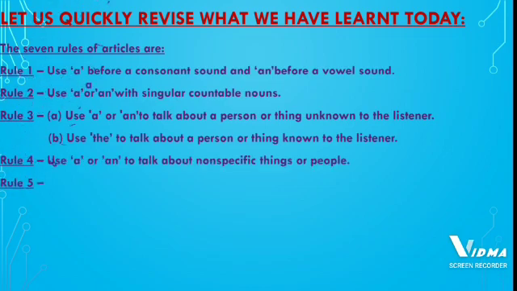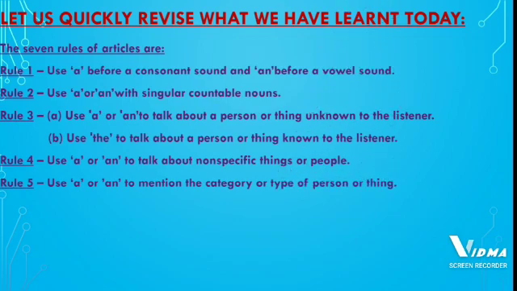Next is rule number 4, use a or an to talk about non-specific things or people. Non-specific means the name of that person or thing is not specified in that sentence. So that time we have to use a or an. Next, rule number 5, use a or an to mention the category or type of person or thing.